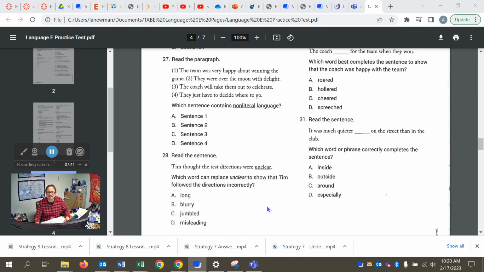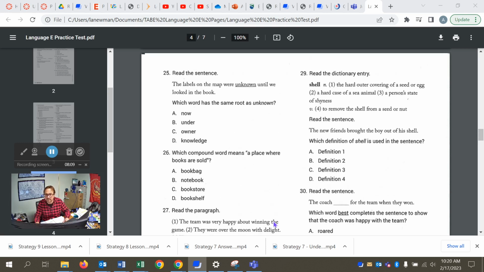All right, 28. Which word can replace unclear to show that Tim followed directions incorrectly? D is the best one in context, misleading. Misleading directions. Led him in the wrong direction or to the wrong procedures. Blurry, jumbled would work in other contexts, but it's not so much about the visuals of the directions being blurry, but the content of them being unclear.